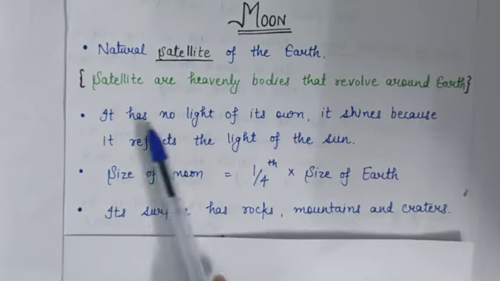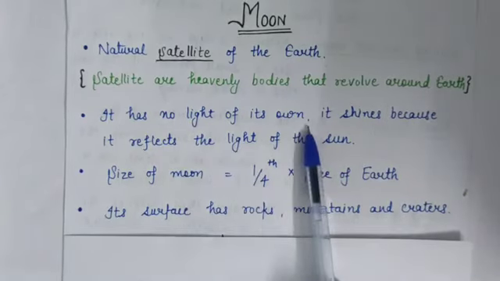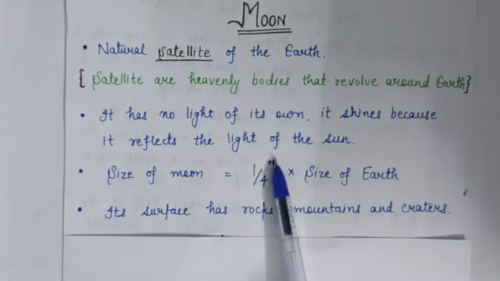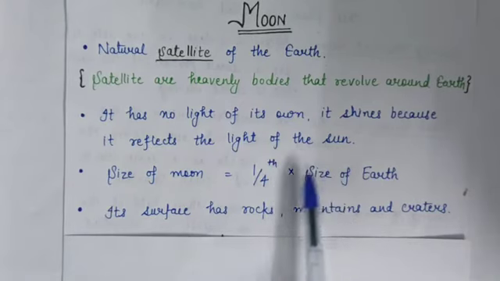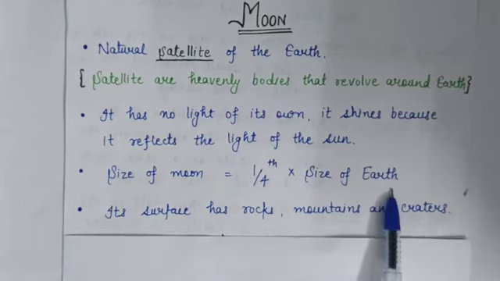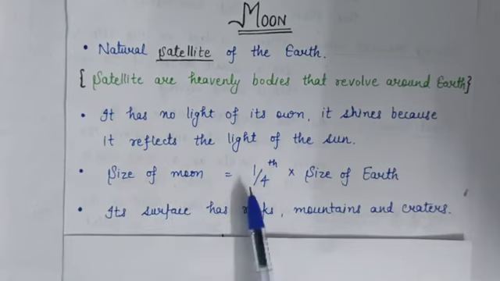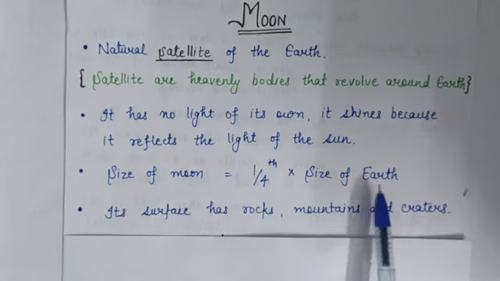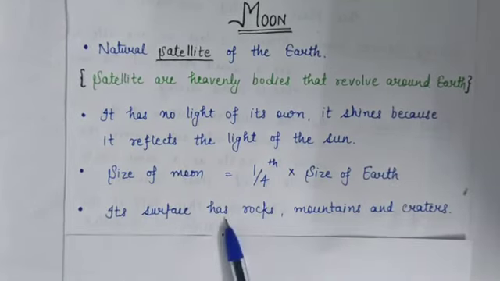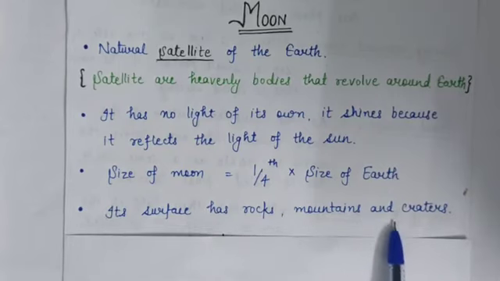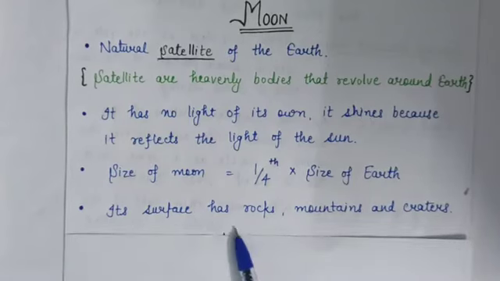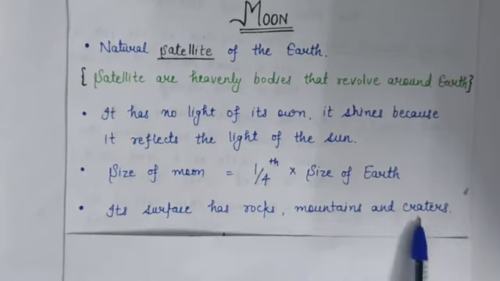Okay. Now, it has no light of its own. But why does it shine? Because it reflects the light of the sun, and it is about 1/4 of the size of earth. That means the size of the moon is 1/4 of the size of the earth. Okay. And what about its surface? Its surface has rocks, mountains and craters.